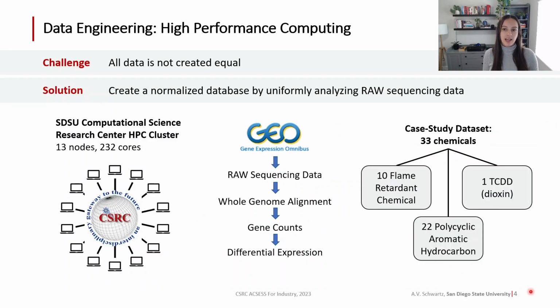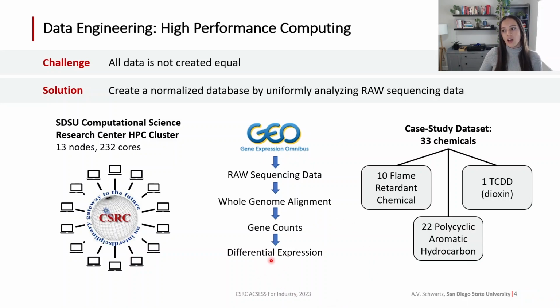So the first step is data engineering, and again, the challenge here is that all data is not created equal. When studies go from raw sequencing reads to differential gene expression, there are a variety of different routes to take. They could use different software, and the solution is to create a normalized database by uniformly analyzing raw sequencing data for all the studies included. To do this, we need a lot of computational power. So we're using the SDSU Computational Science Research Center High Performance Computing Cluster to go from raw sequencing data that we collect from the Gene Expression Omnibus all the way to differential gene expression.